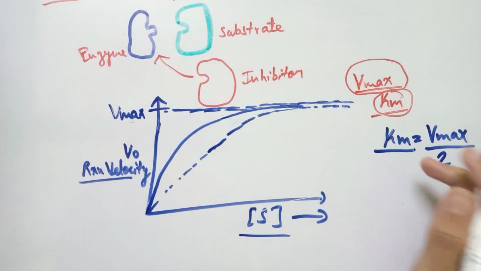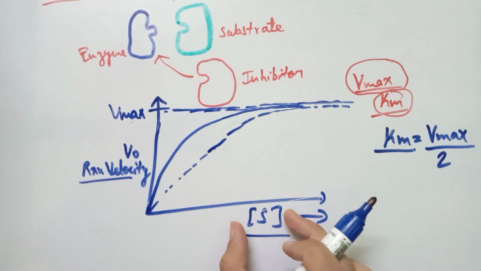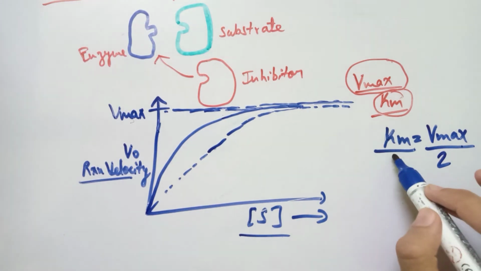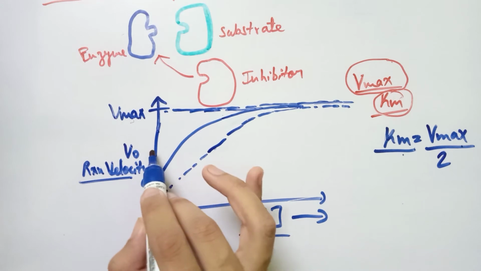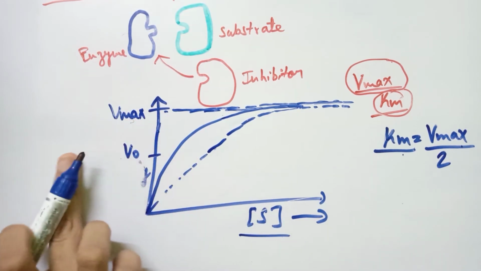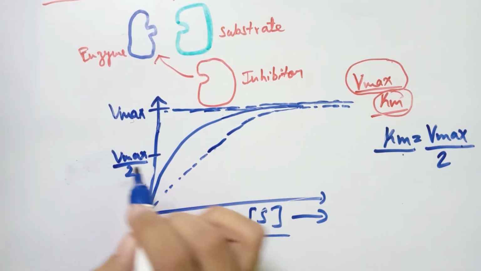Km, the Michaelis-Menten constant, is the substrate concentration at which the reaction reaches half the maximum velocity, so Km corresponds to Vmax by 2. Wherever half of the maximum reaction rate is achieved, we can take this as Vmax by 2.